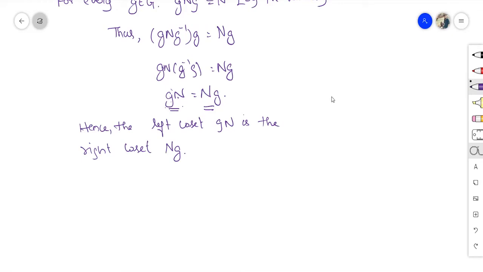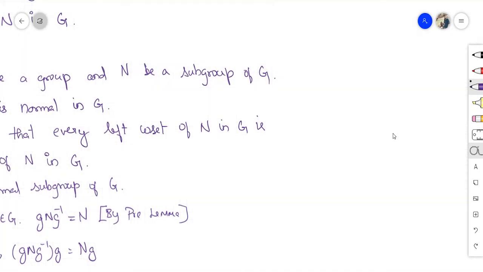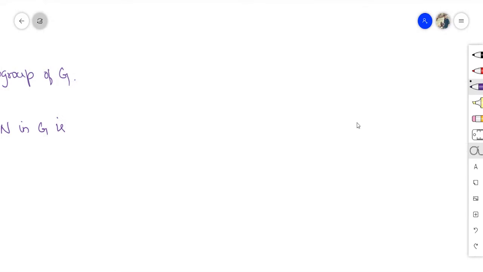Usually, it will be g'N equal to Ng, and this particular g' and g need not be equal. Sometimes it may happen, but they will always be equal only when N is a normal subgroup. Otherwise they need not be equal. Sometimes they may be, sometimes they won't. Mostly they won't. For example, if g is e, it will. Otherwise, it won't.